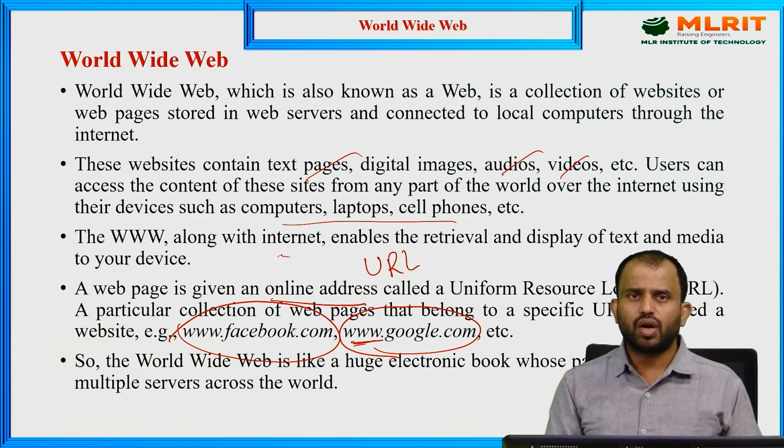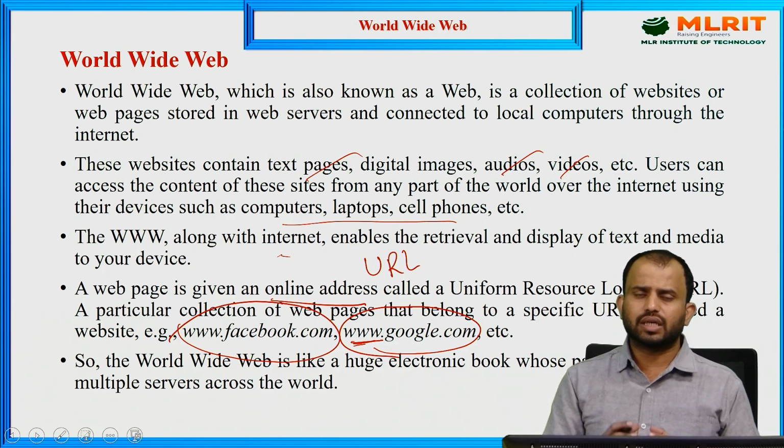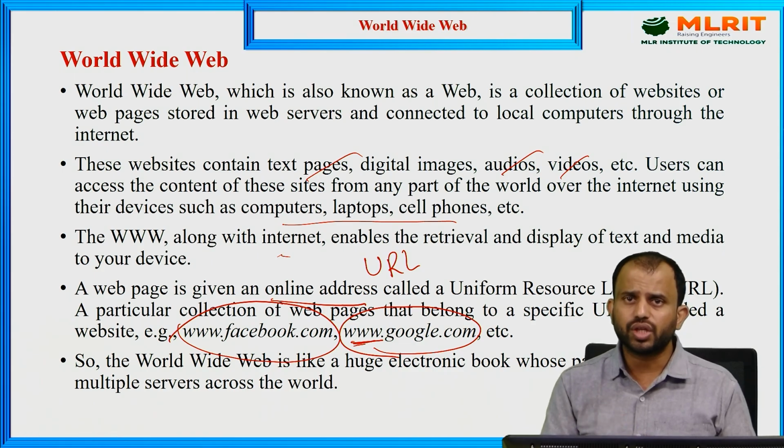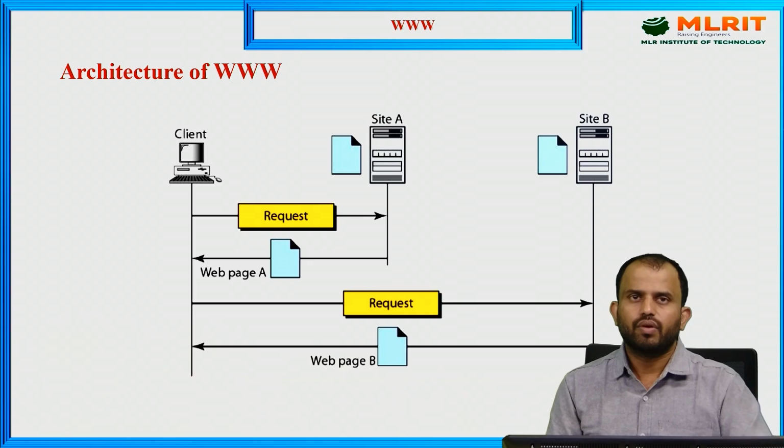The World Wide Web is like a huge electronic book, because all over the world there are many websites, and it maintains a record of what each website contains, whether it is a country domain or a generic domain. So it is like a huge electronic book whose pages are stored on multiple servers across the world. Let me see what the architecture is.